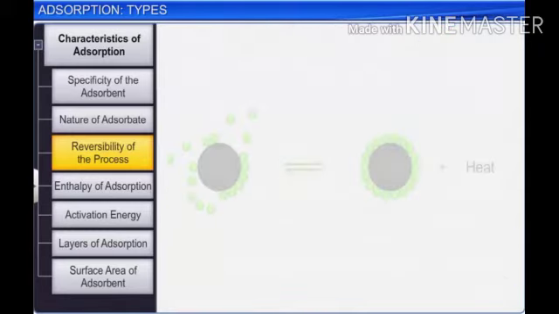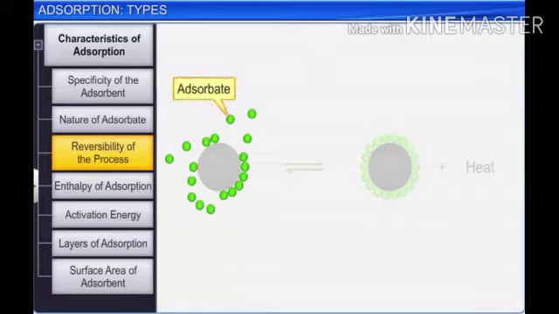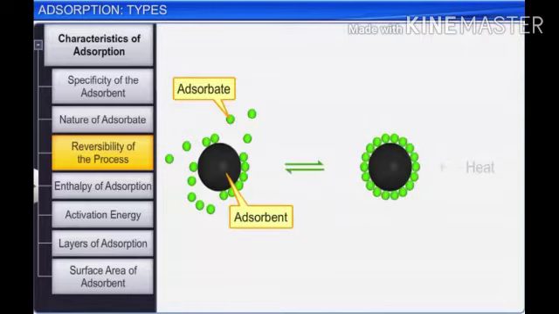And the process of adsorption is exothermic in nature, and it can be represented as gas adsorbate plus solid adsorbent, which gives gas adsorbed on solid plus heat.